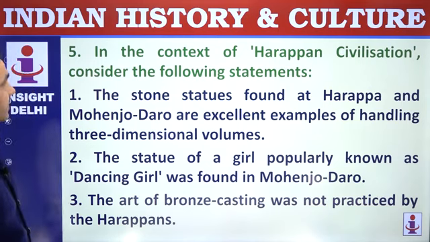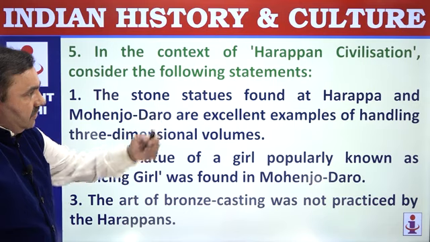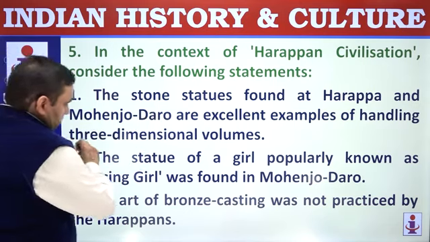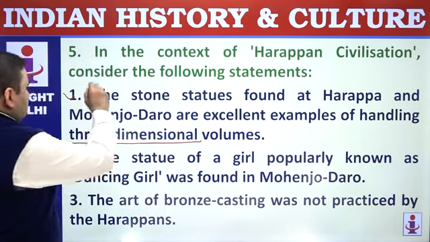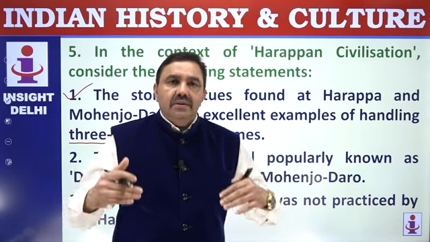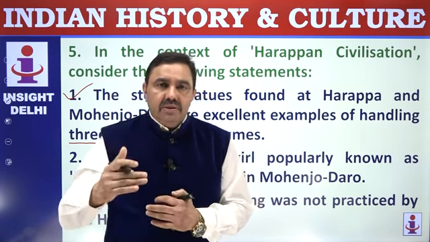In the context of Harappan civilization, consider following statements. The stone statues found at Harappa and Mohenjo-daro are excellent examples of handling of 3-dimensional volumes. 3-dimensional means the sculpture has height, width, and also depth. The way we are a reflection of 3D entities. So these were very, very high quality 3-dimensional sculptures.